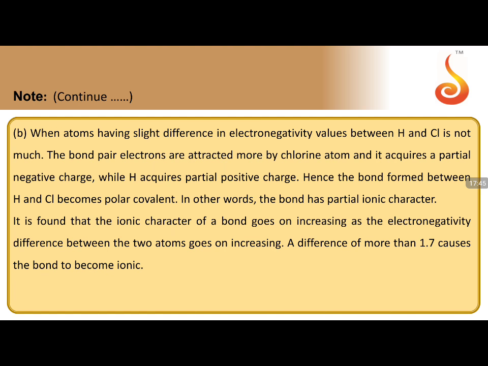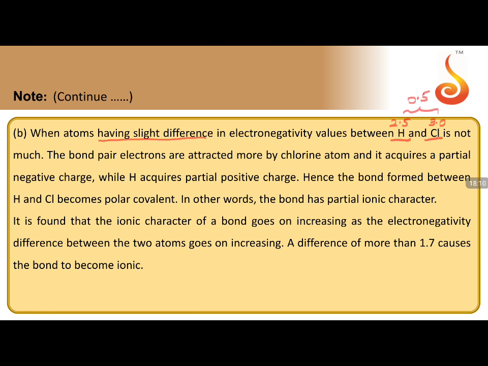When atoms have a slight electronegativity difference, for example hydrogen and chlorine: hydrogen electronegativity is 2.5, chlorine electronegativity is 3.0. If I take hydrogen and chlorine into consideration, with a slight difference in electronegativity, what difference can you see here? A difference of how much? A maximum of 0.5 units. That much only is the difference you can see.